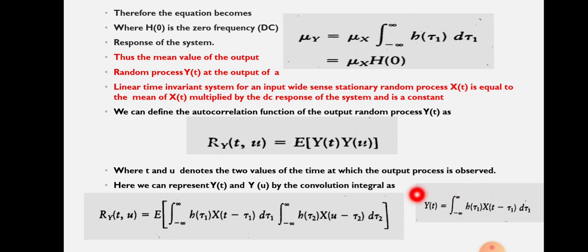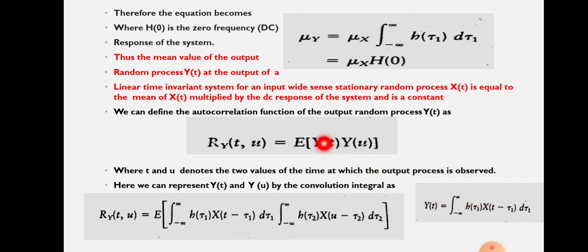We have the output y of t equal to integral from minus infinity to plus infinity of h of tau 1 into x of t minus tau 1 into d tau 1. This is the basic equation for an LTI system output. In the autocorrelation function we have y of t and y of u, so we will substitute for y of t using this equation, and similarly for y of u using the same equation.